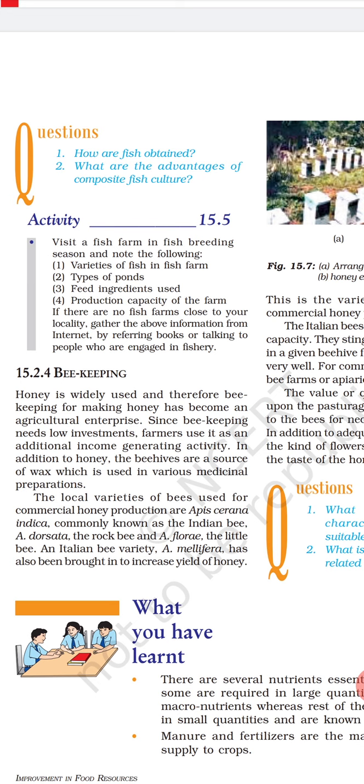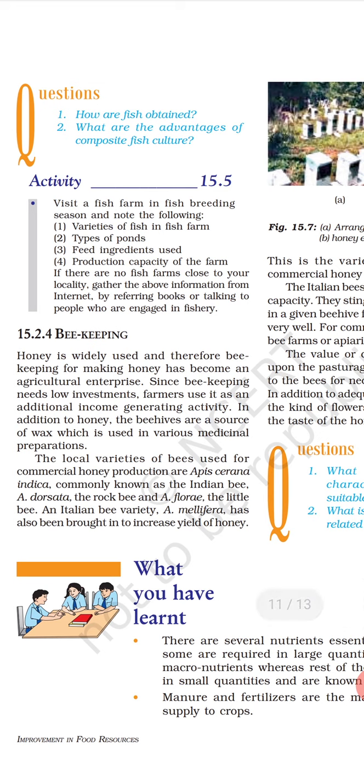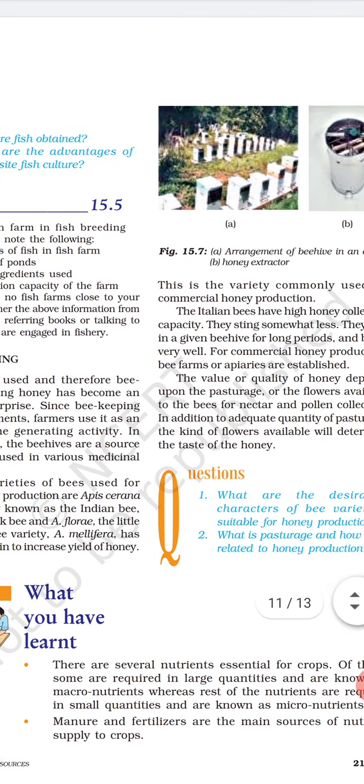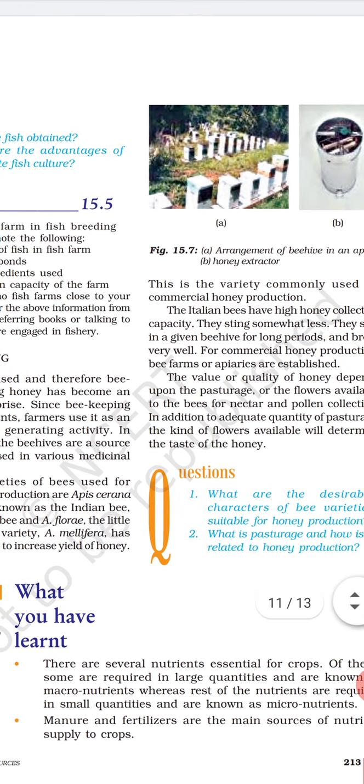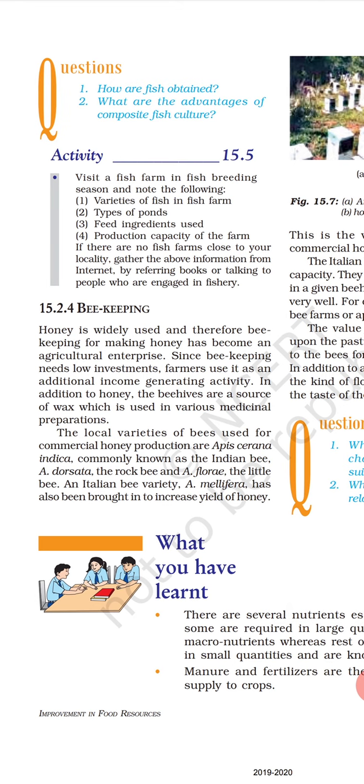Okay. So bees mostly give us honey. So honey is a sweet syrup formed from the nectar of the flower, collected and modified chemically, and the sugars in honey are glucose, fructose, sucrose and dextrin. Okay. So next we have the local varieties of the bees used for commercial honey production, which are the Apis cerana indica, commonly known as the Indian bee.